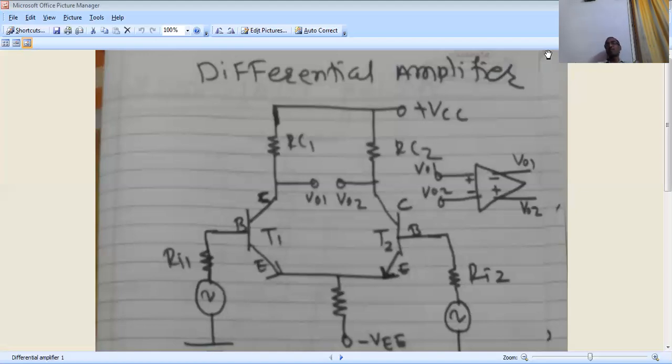Okay. This is the differential amplifier's construction. In the next period, my friends, we will see how this differential amplifier works and why it is very useful in research.